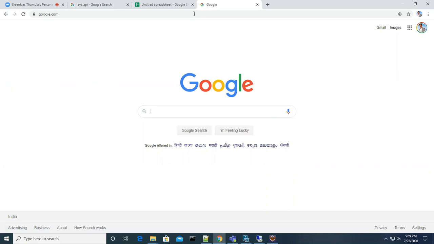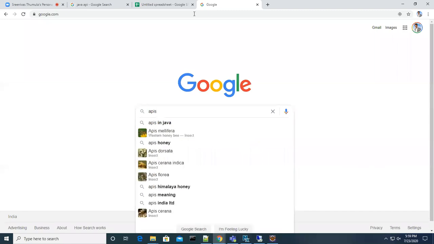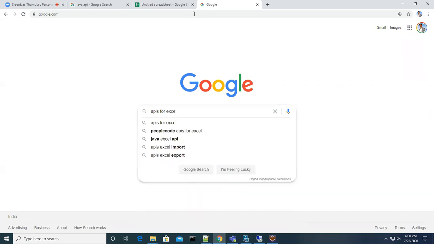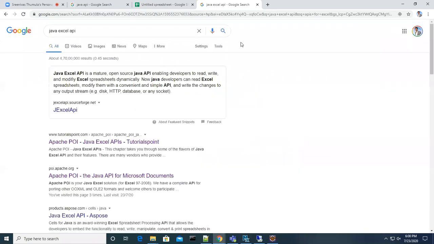So simply I am searching, because Google is the search engine that is going to help us search things. Even if you don't remember the website names, this is going to help. So what is our requirement now? APIs for Excel, Java Excel API, because it is the Java language.